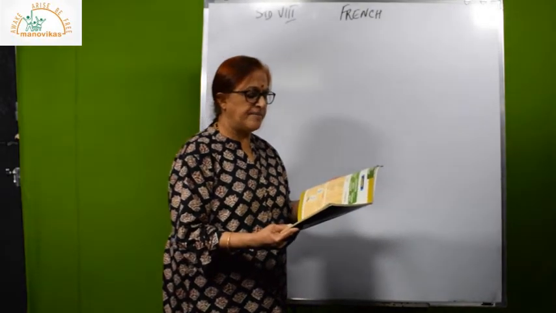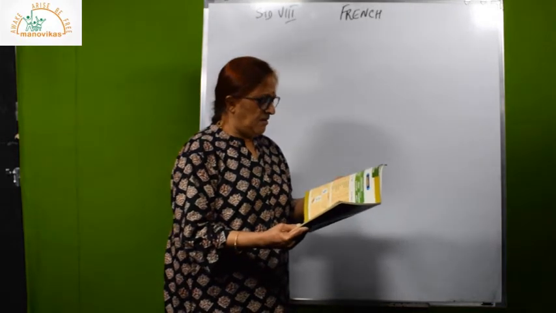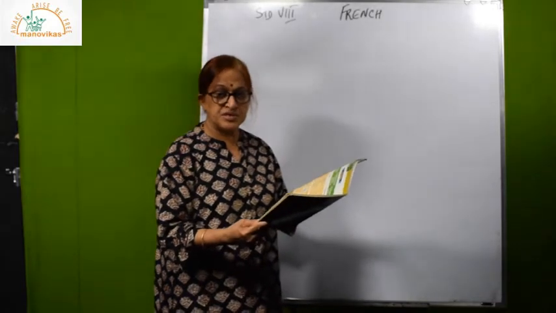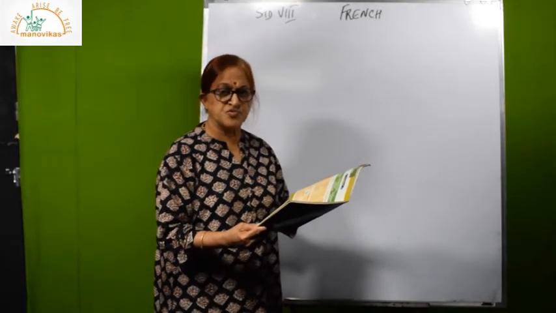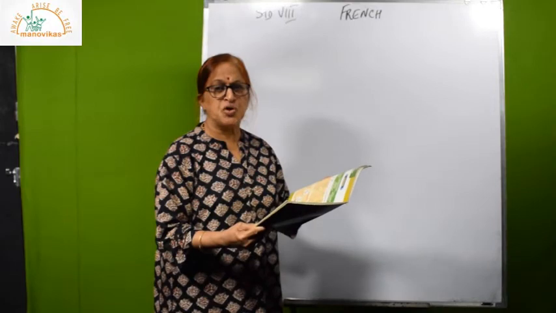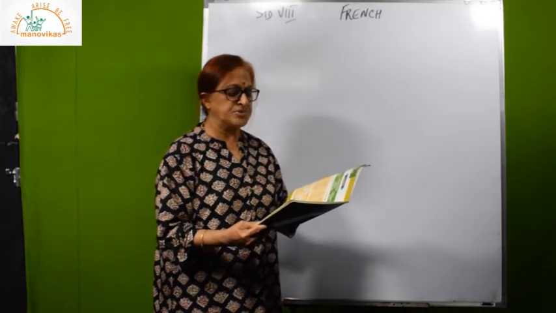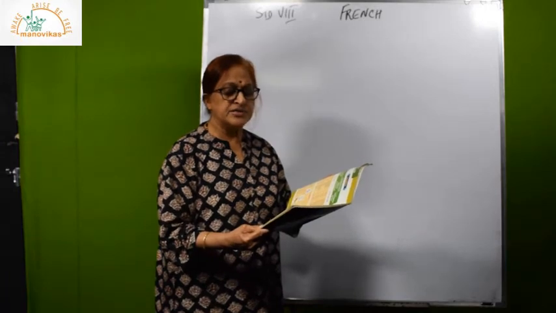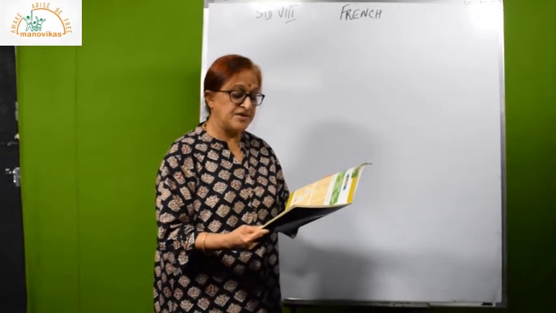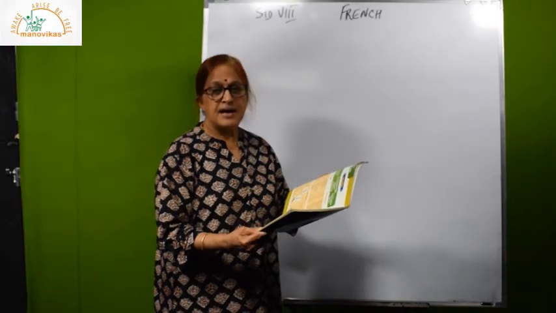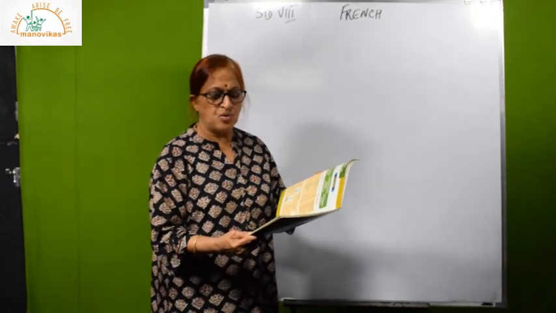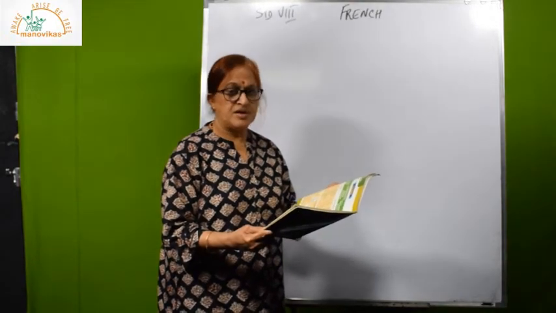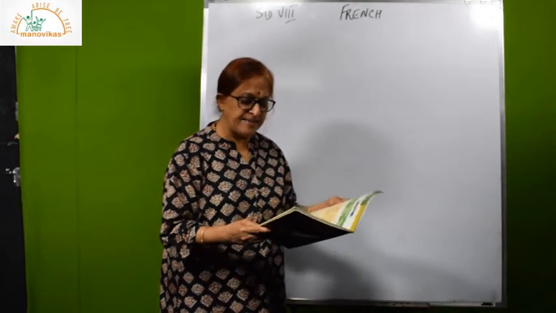Voici des souliers. Sont-ils en cuir? When you speak of shoes, it's not just one shoe or one slipper, a pair of shoes. So, voici des souliers. Sont-ils en cuir? Oui, ils sont en cuir. Voici des robes. Sont-elles en cuir? Are the dresses made of leather? No, elles ne sont pas en cuir. Elles sont en étoffe. So, this is your lesson for today.